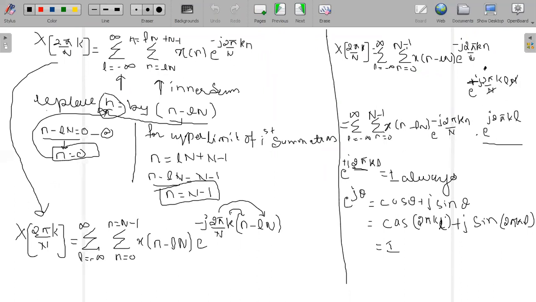The standard formula in signals and systems, which we have also used, is that if e raised to j is a multiple of 2 pi, it is always equal to 1. Always remember that standard formula. Or you can calculate that e raised to j theta is equal to cos theta plus j sin theta. If you substitute the value of theta, which is equal to 2 pi kl, cos 2 pi is always equal to 1 and sin 2 pi is always equal to 0. That is the reason it is always equal to 1.